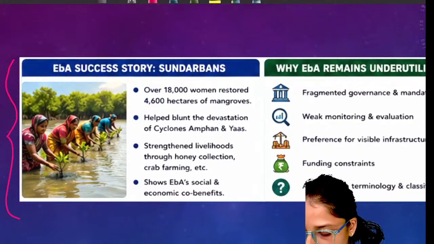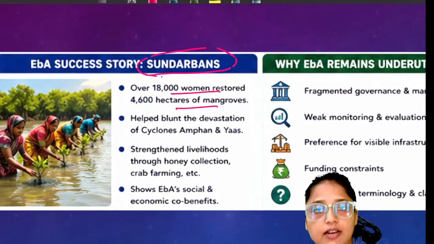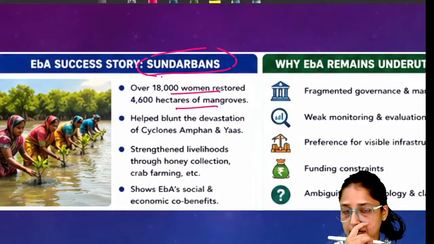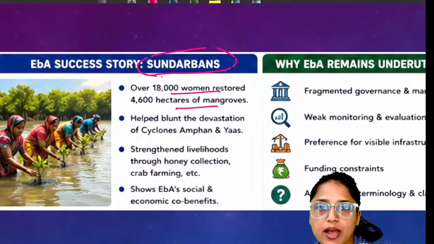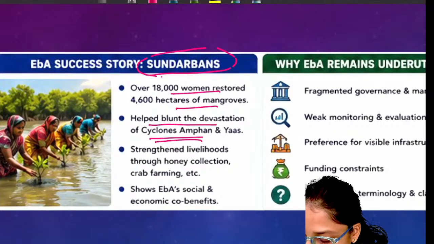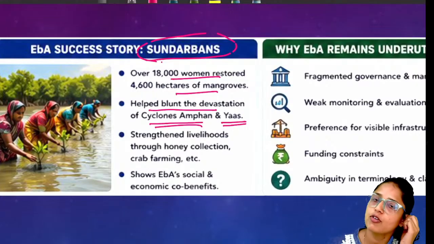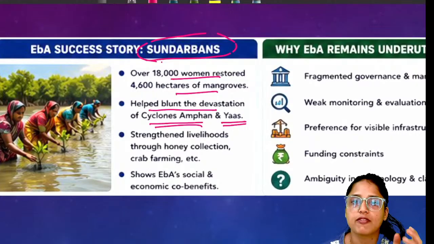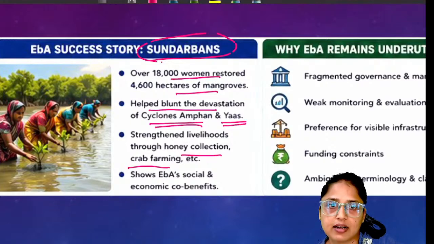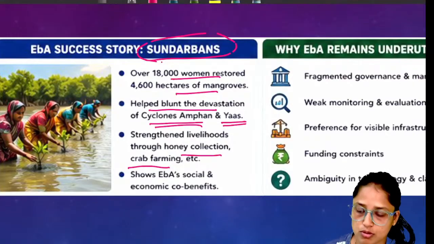If we talk about the success case study in Sundarbans, the entire community was involved in the restoration of mangroves. Why? Because the entire community was aware of the significance of mangroves. It helped reduce the devastation of cyclones Amphan as well as Yas, because their mangroves were very healthy. Apart from that, the mangroves in the Sundarbans provide a very good environment for crab farming, honey collection, etc. So here we have environmental benefits as well as socio-economic benefits.